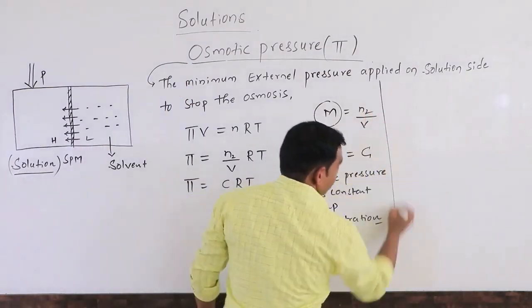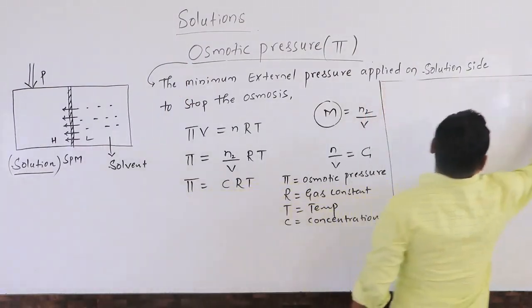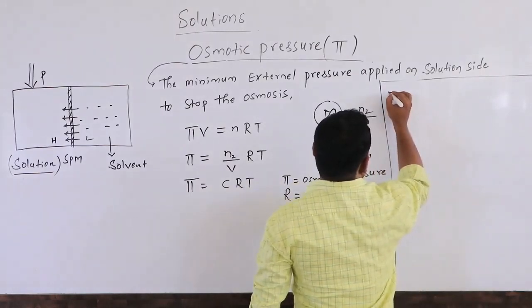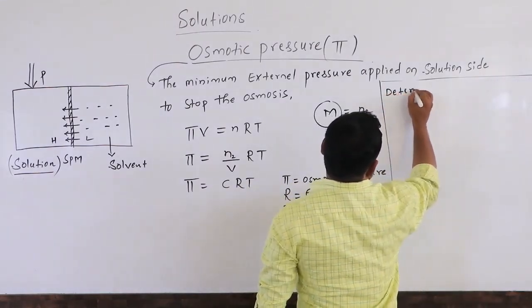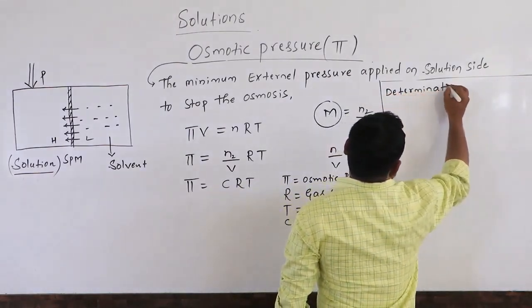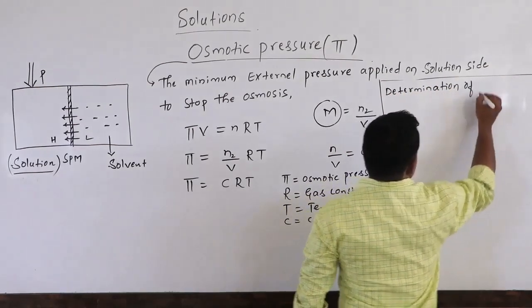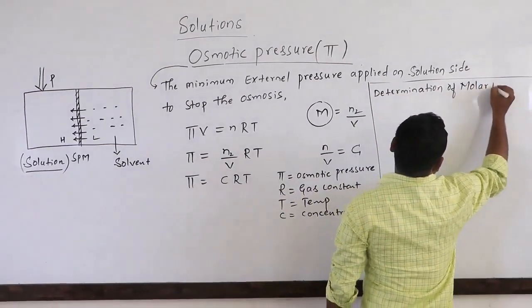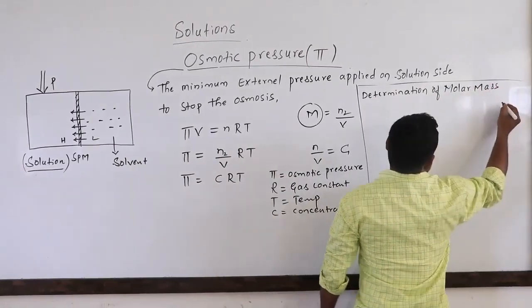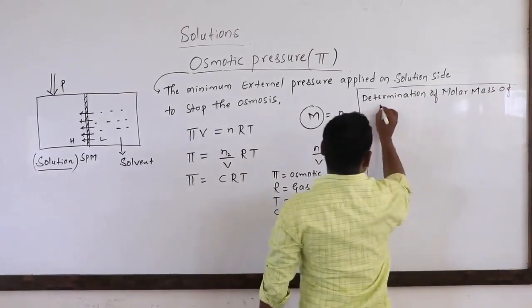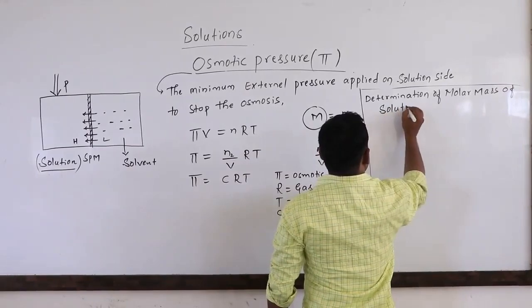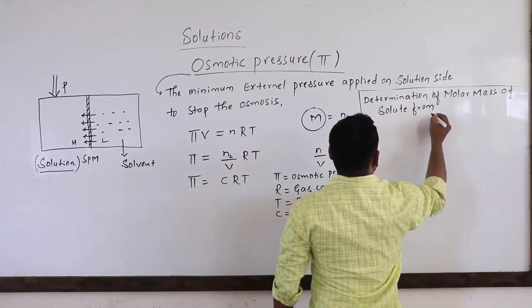So, determination of molar mass of solute. Molar mass of solute from what?